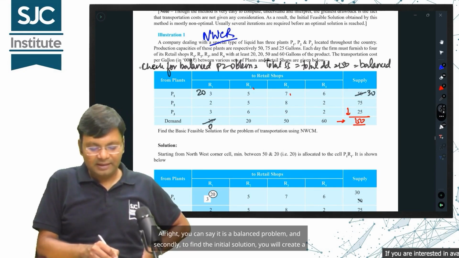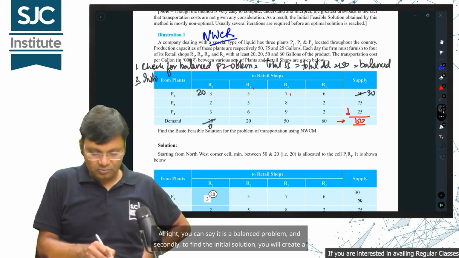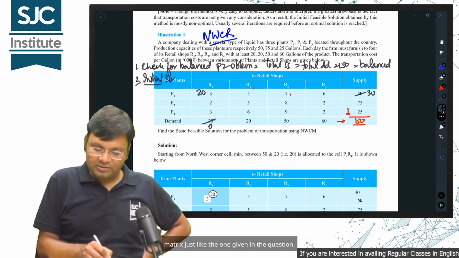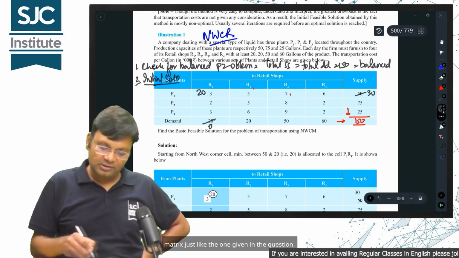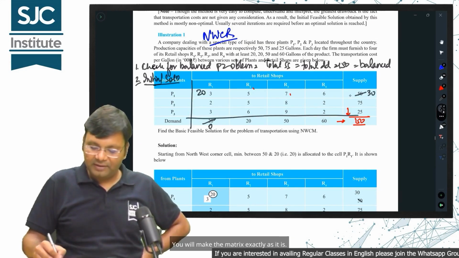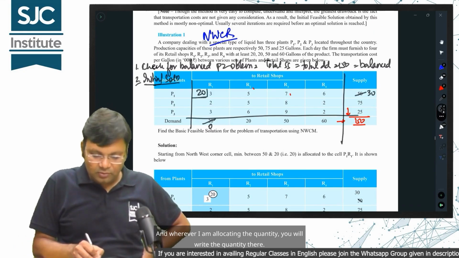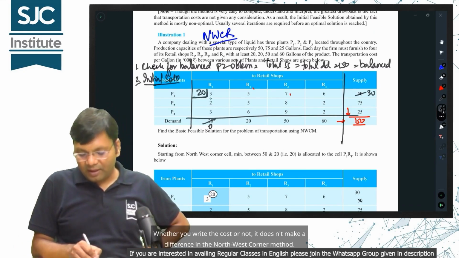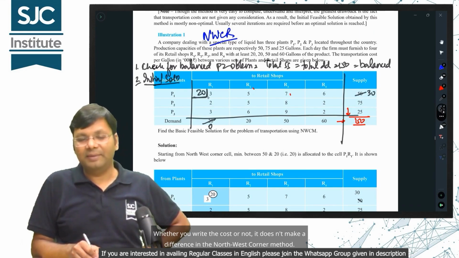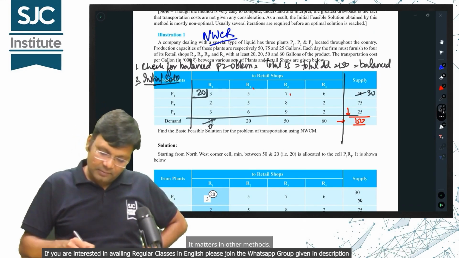Secondly, to find the initial solution, you will create a matrix just like the one given in the question. You will make the matrix exactly as it is. And wherever you are allocating the quantity, you will write the quantity there. Whether you write the cost or not, it doesn't make a difference in the northwest corner method. It matters in other methods.